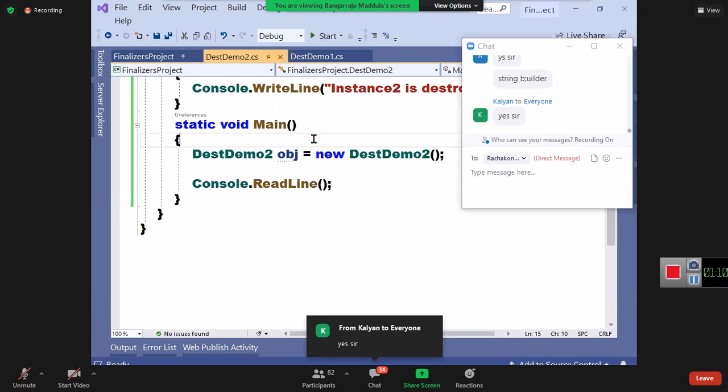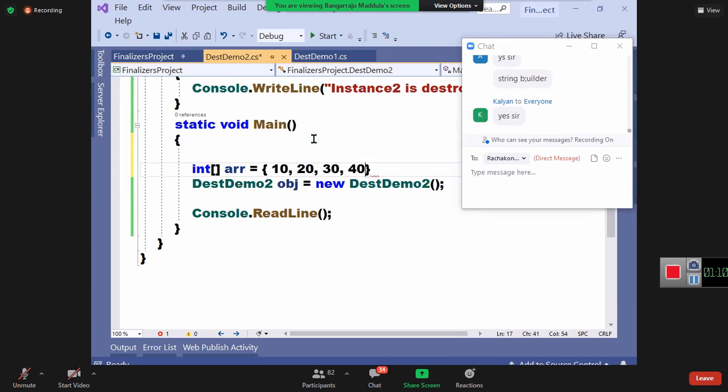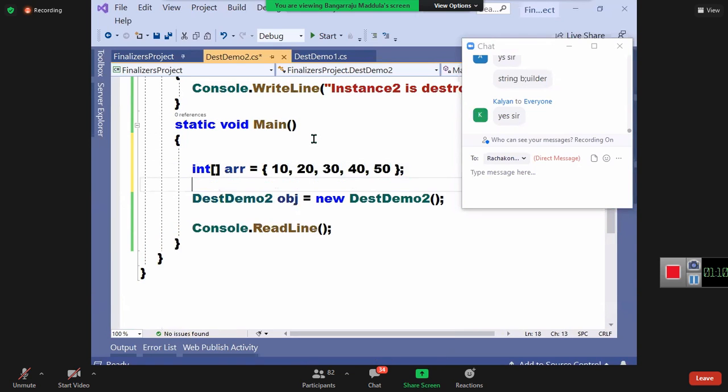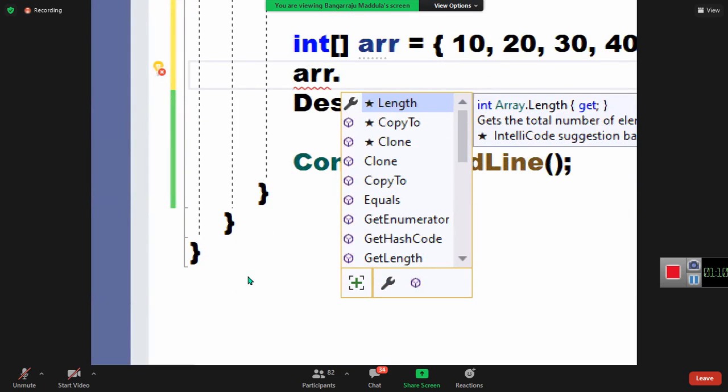Watch this. int[] arr, I'm declaring an array. All of you, carefully watch. arr dot. In IntelliSense, you will get the list of the members now.